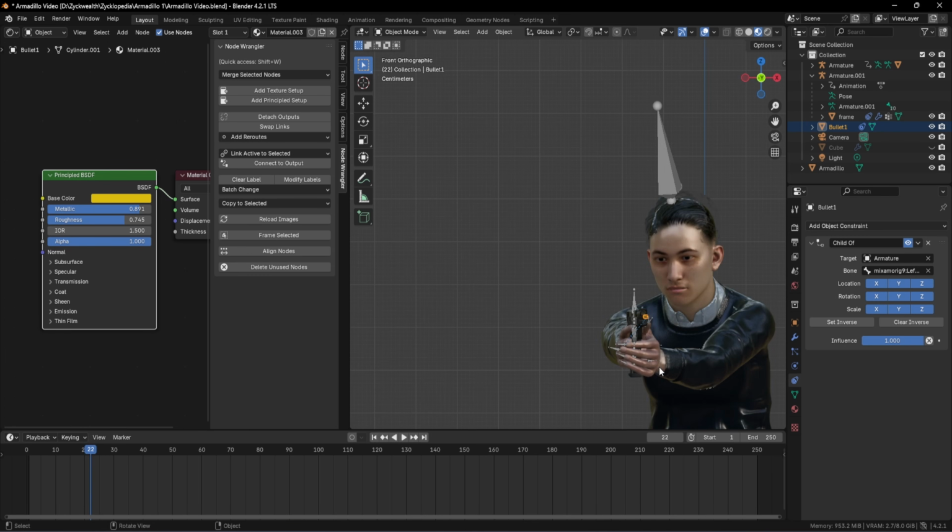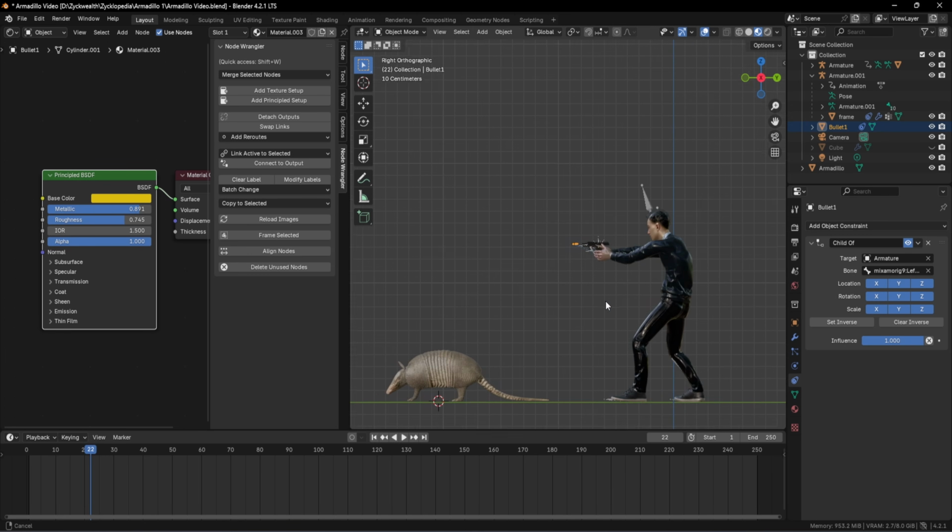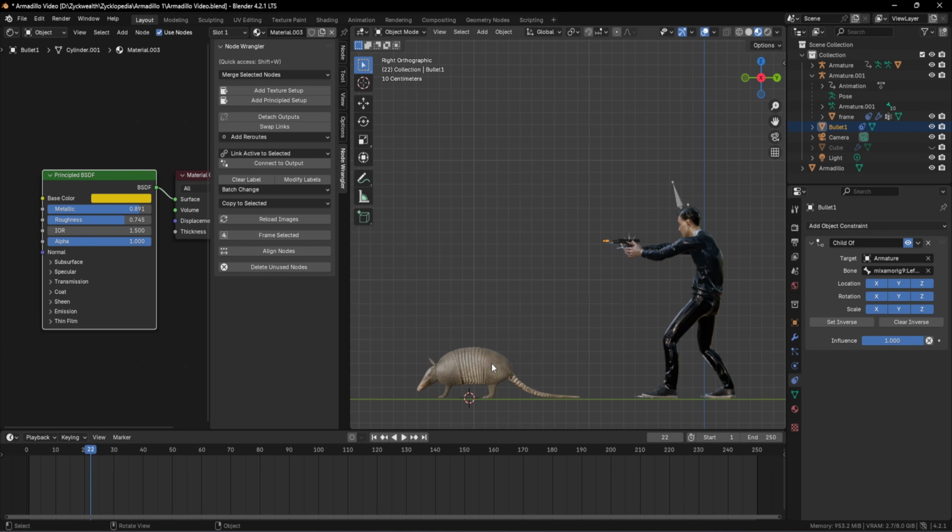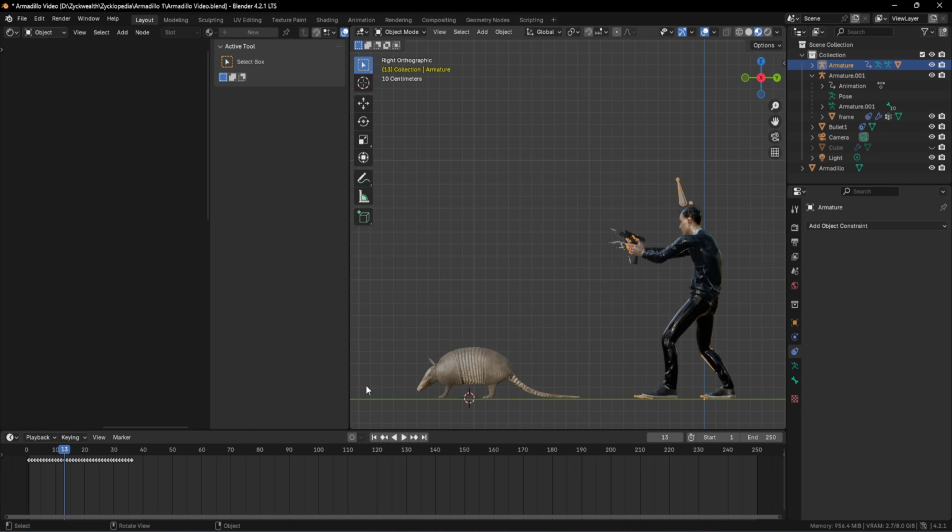So first of all, let's fix where our armadillo is gonna be. So I think this is a perfect position, like few feet away from him. But we need to move our character's arms towards the side. But we have a problem. We are dealing with a pre-rigged animation, which means that each keyframe has been placed carefully by the respective owner of this model. And even if we change one of these keyframes, it's not gonna affect the rest of the keyframes. It's just gonna affect that one singular frame in our scene.